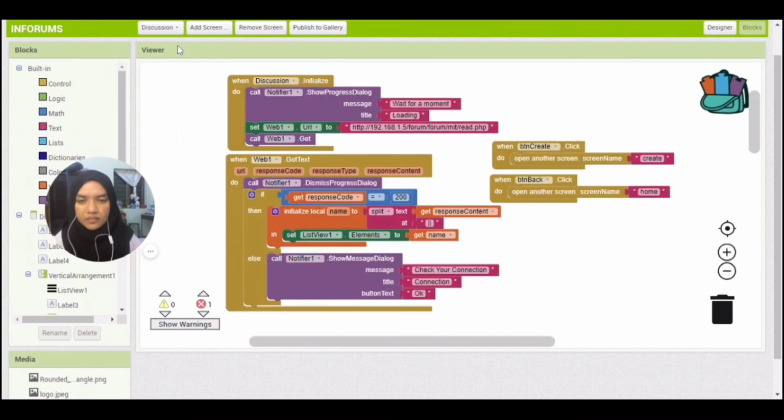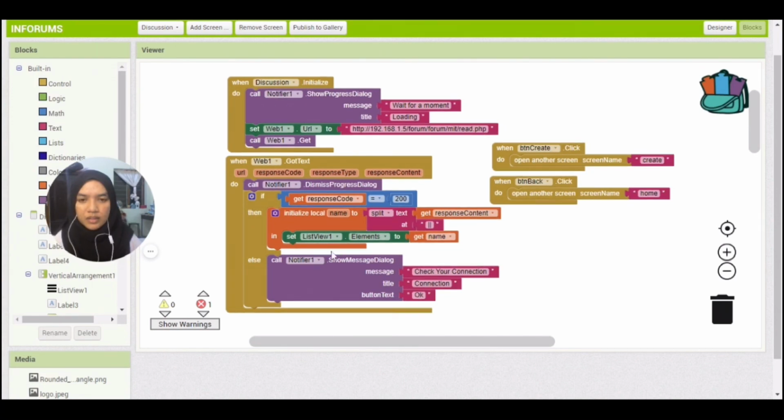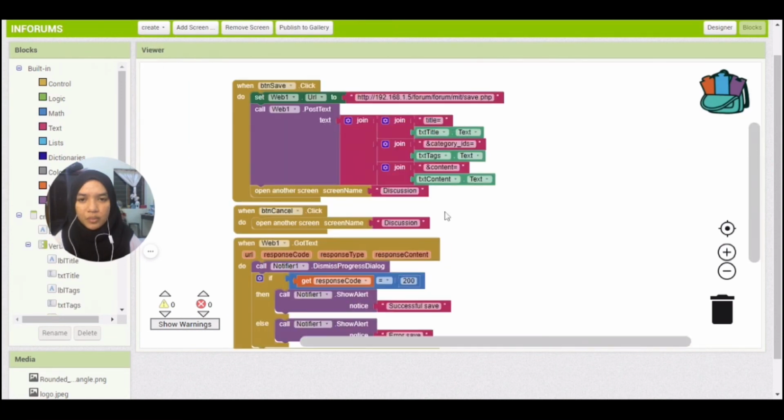Next, in discussion, here in the list, we use a list view to list all the topics in our Inforums website, and you can search any topic. When you need to create a new topic, we link the URL with the save.php file, and we need title, category IDs, and content.